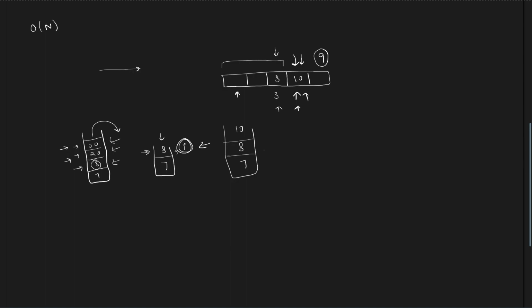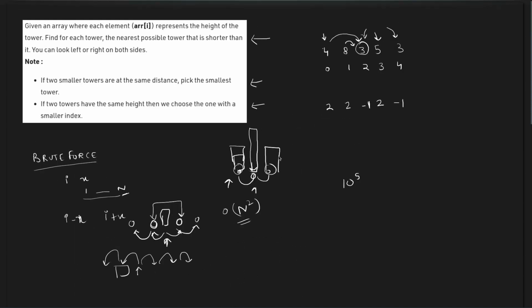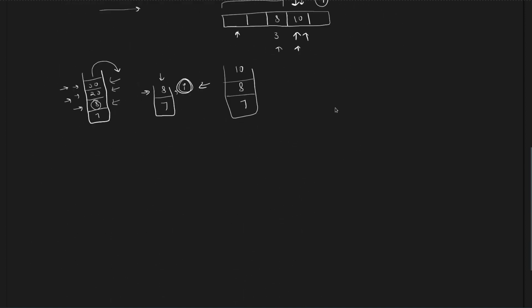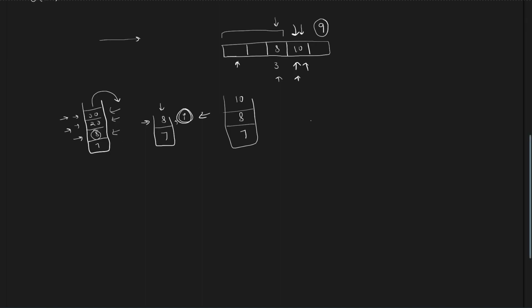Now let's say we have done this, but we wanted to also find answers from the right side. We are going to repeat the same process, just from the right side. While doing it from the right side, we'll have to take care of certain things. The first thing is that we have to find the nearest possible tower. This was the first condition. Now we'll have an intermediate array which will store our intermediate answer, and we will have our stack which will store all these values.